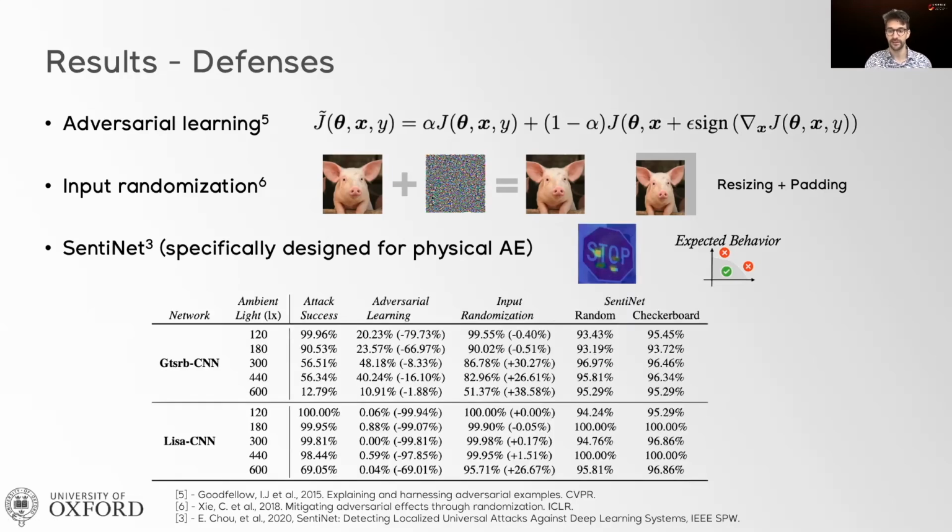Here is again the success rate when we apply these defenses. We can see that Sentinel doesn't detect the attack. The success rate remains above 90%. And this is because the salient areas that we are introducing with the projection now cover the entire object. Similarly, input randomization is countered by the fact that we are using expectation over transformation. And finally, we can see that adversarial learning can stop the attack. However, it remains to be seen whether this holds against adaptive attackers.